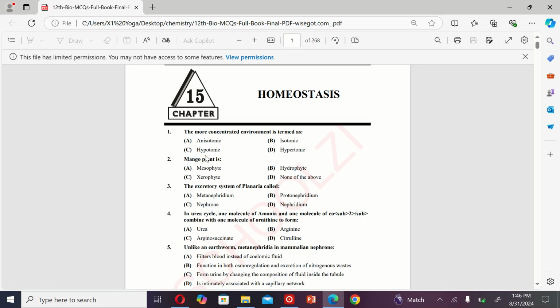The next MCQ is: mango plant is A. Mesophyte, B. Hydrophyte, C. Xerophyte, and D. None of the above. So the correct option is A.